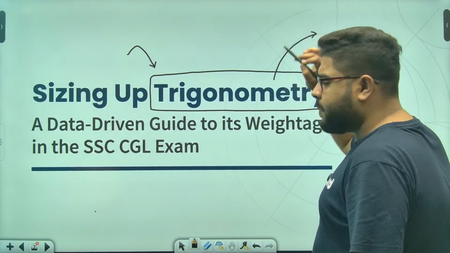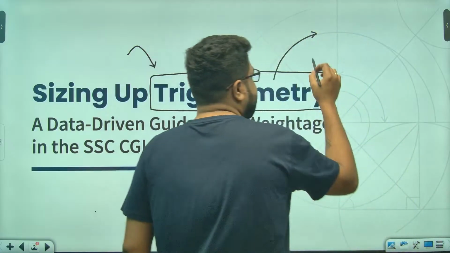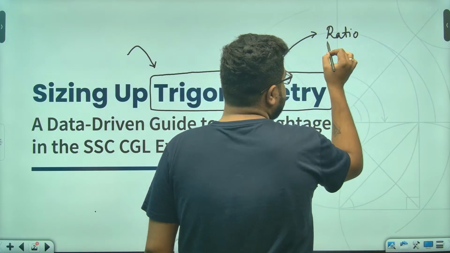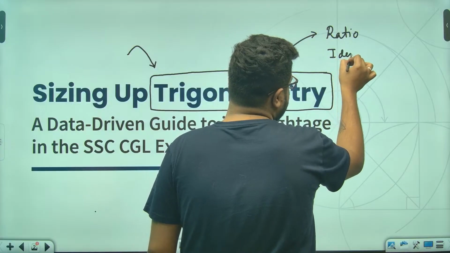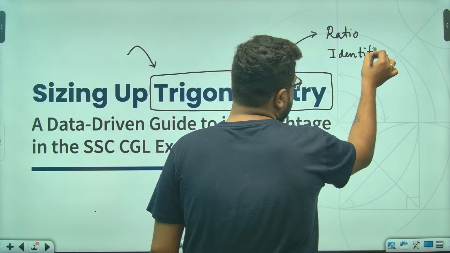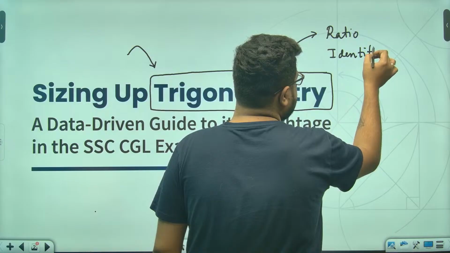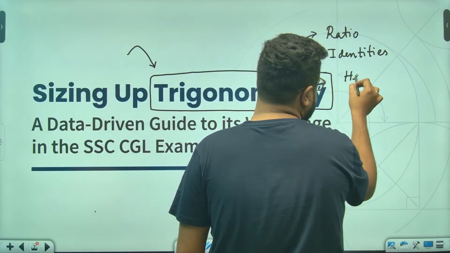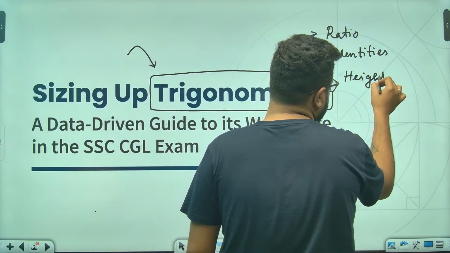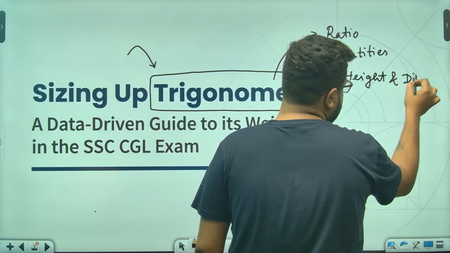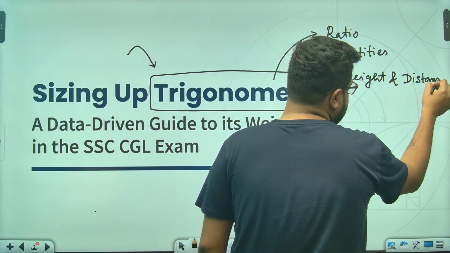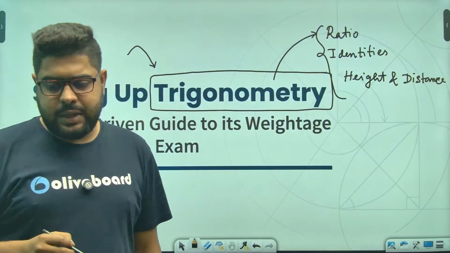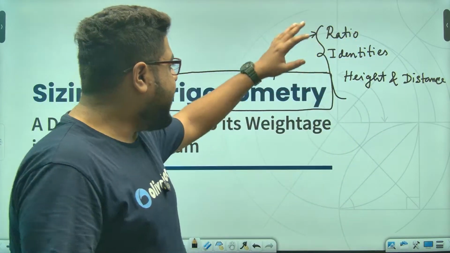It has three parts mainly. First is ratio, then comes identity, then comes height and distance. These are the three main parts that you need to prepare. You get questions from these.